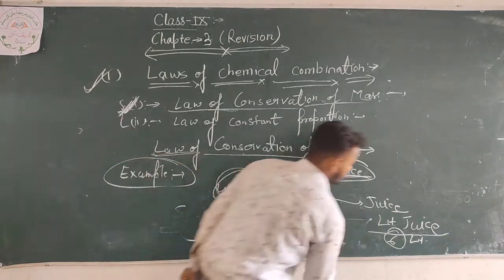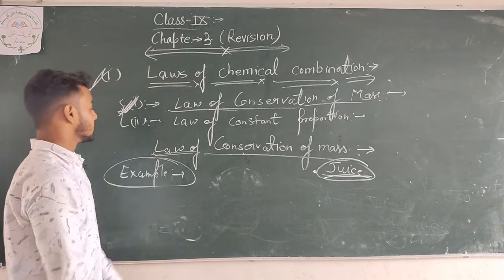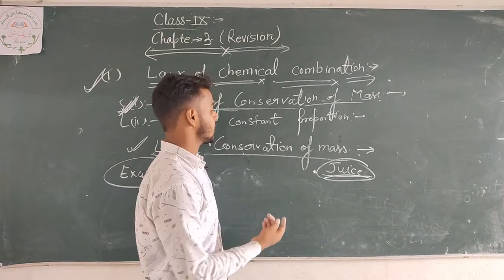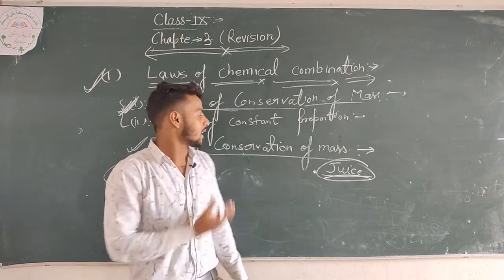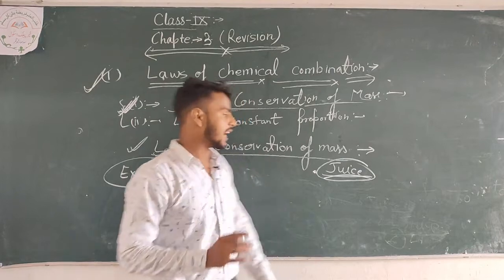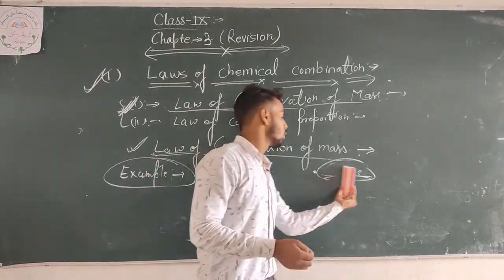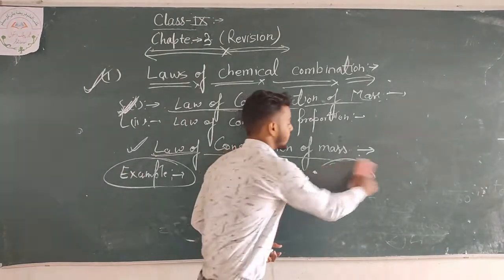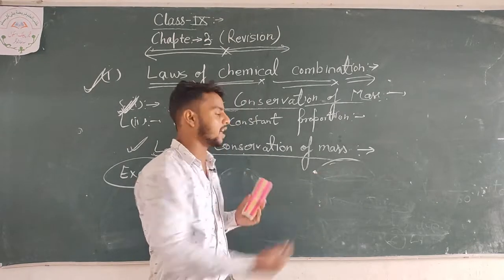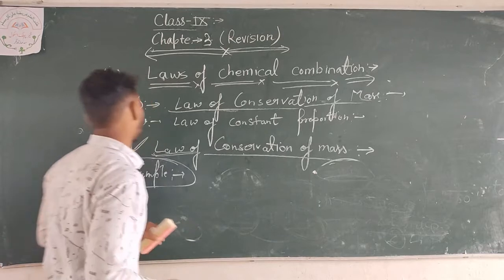Then we clarify that the law of conservation of mass states that mass cannot be created or destroyed in a chemical reaction. So if you want to make juice, when we take 5 liters of water and 1 kg of sugar, the product will be 6 liters of juice. Clear? And now we are going to the next law.